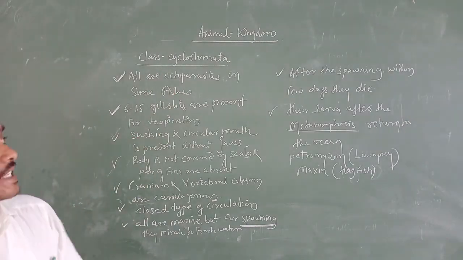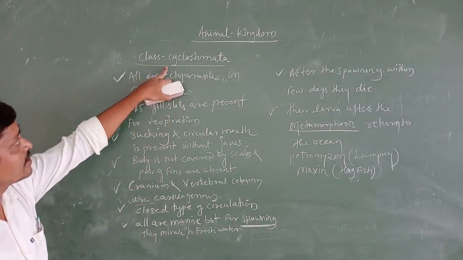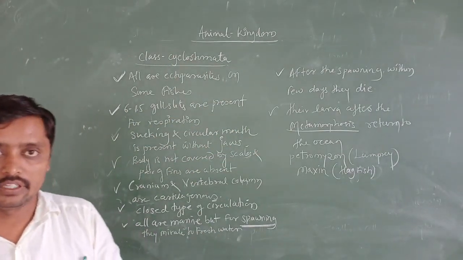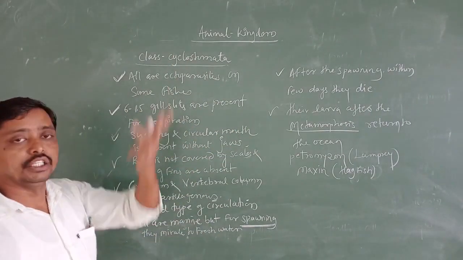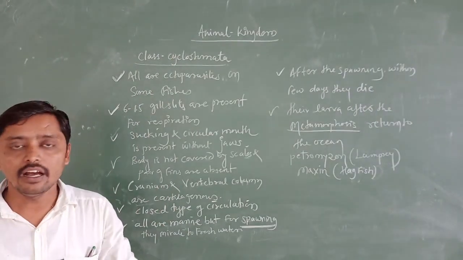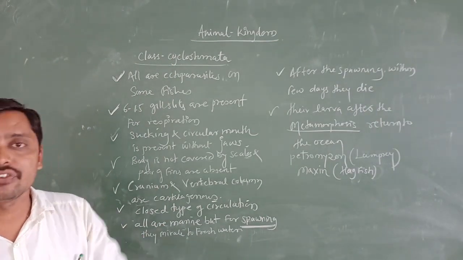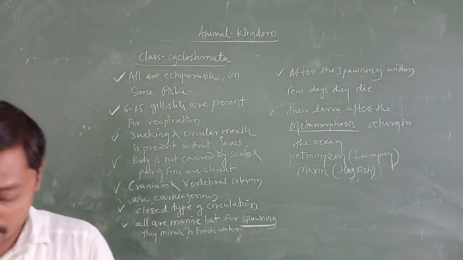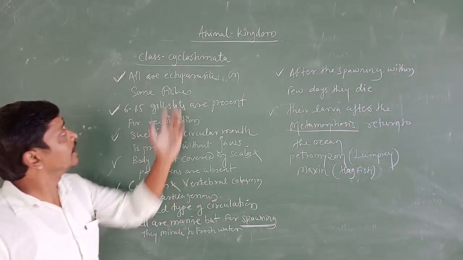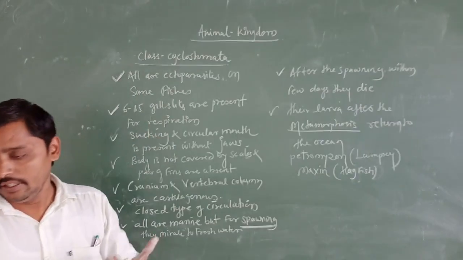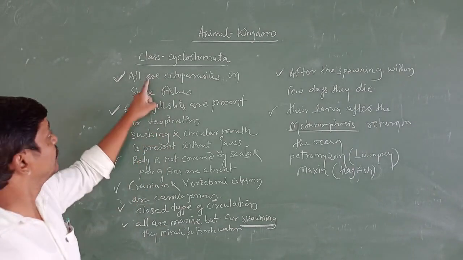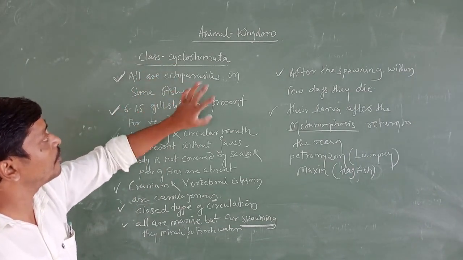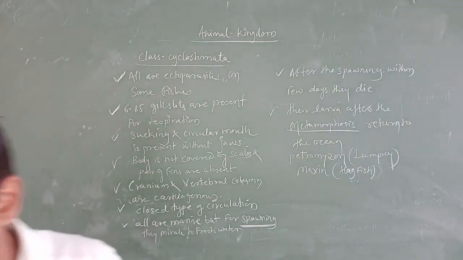Class Cyclostomata comes under the division Agnatha. You all know the definition of Agnatha: jawless organisms. So you are going to include that character in Cyclostomata. Simple characters are there regarding the class Cyclostomata. All these Cyclostomata organisms are ectoparasites. Ectoparasites, in the sense what?